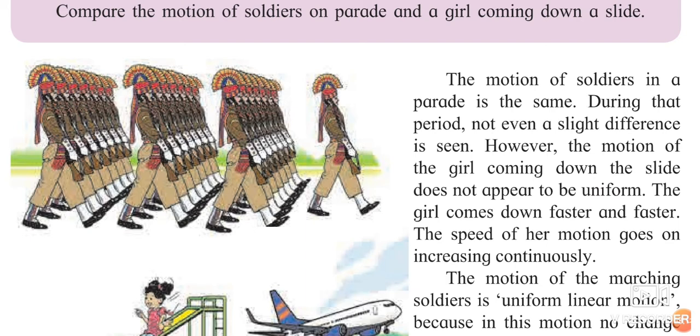So when you are going in a straight line and all the things are the same, you can say it is uniform linear motion. And when you are on a slide or a seesaw, you can say it is non-uniform linear motion.